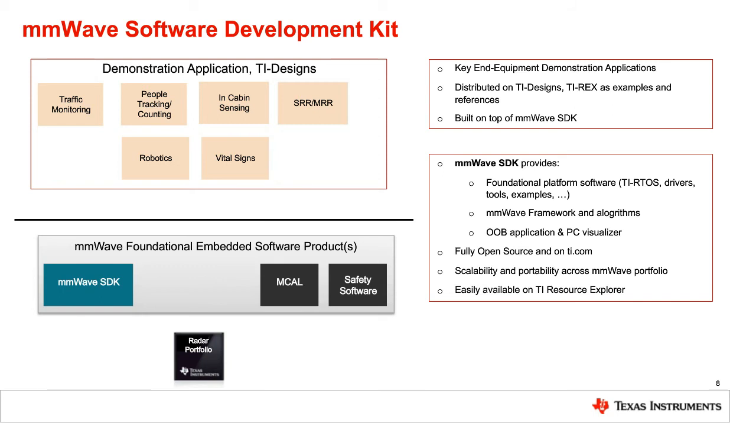And in addition to that, we also provide a variety of application reference examples. It could be in the industrial space, with applications like traffic monitoring, robotics, and people counting and tracking for building automation use cases, or on the automotive side, it could be vital sign detection of the driver, interior sensing, including child presence detection, short-range radar, and mid-range radar.